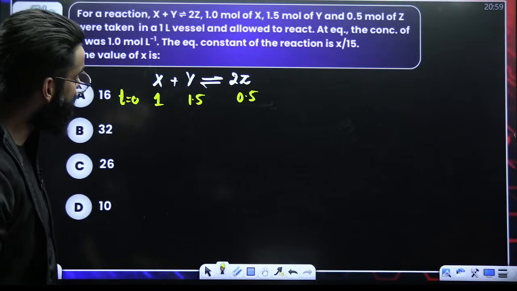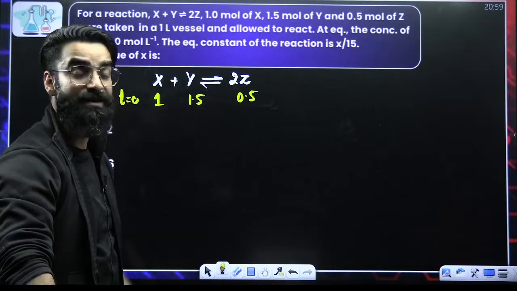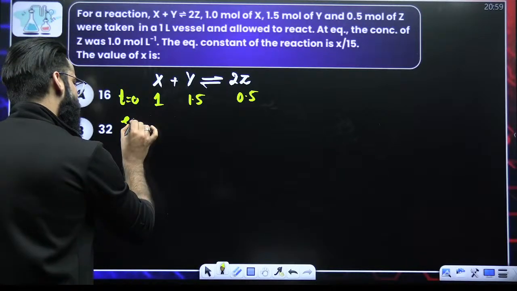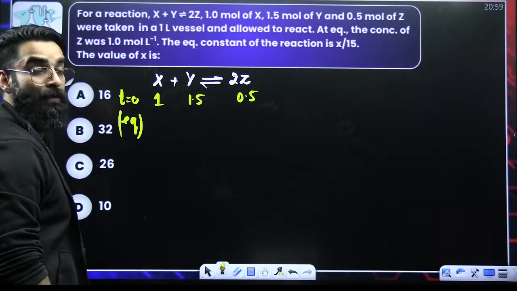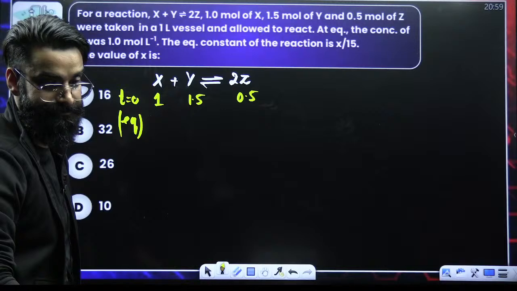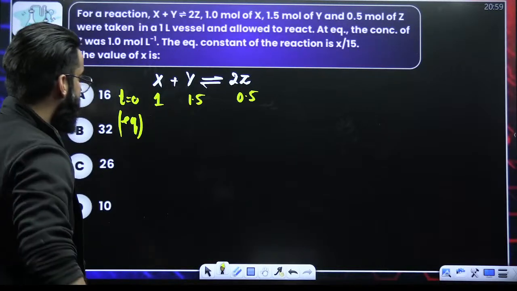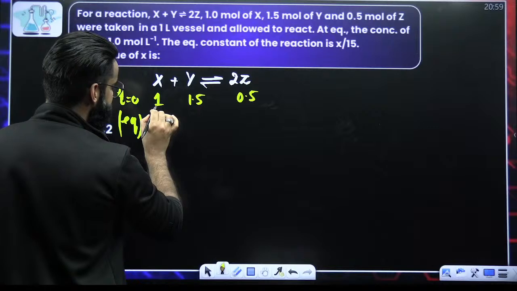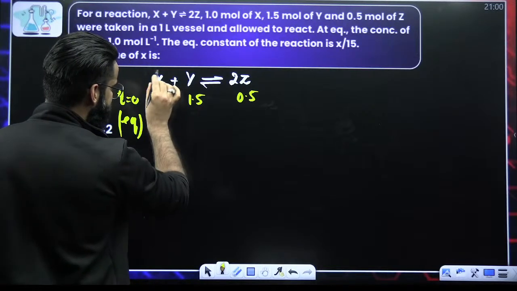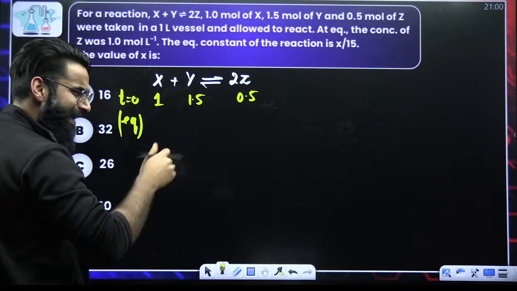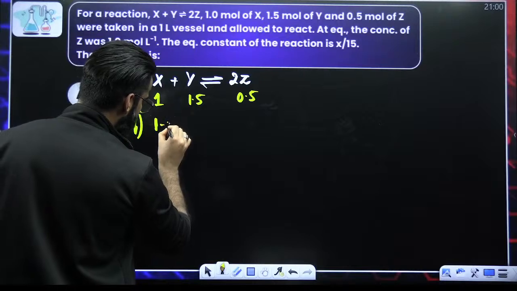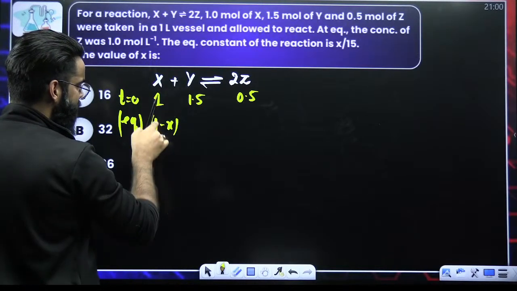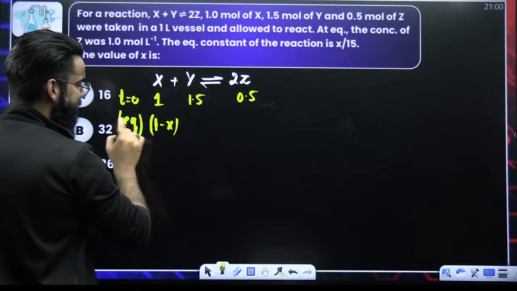Now, people, tell me, how do we calculate the moles of reactants and products at equilibrium? Assume that out of 1 mole of X, x moles have reacted. So I'll be left with 1 minus x moles of this reactant at equilibrium.